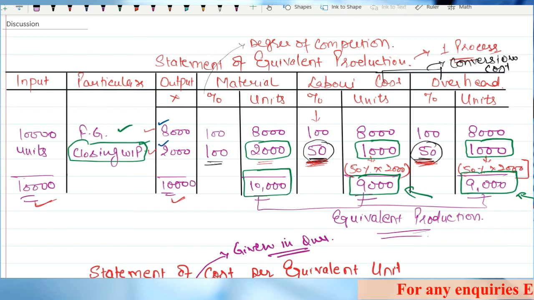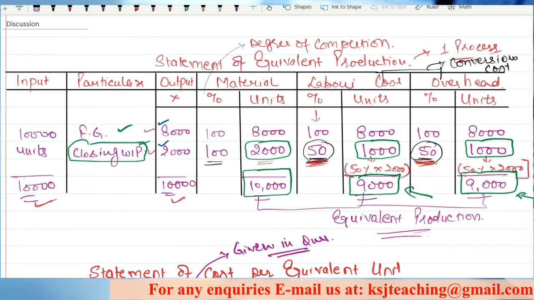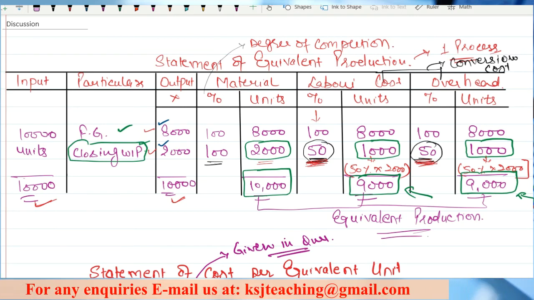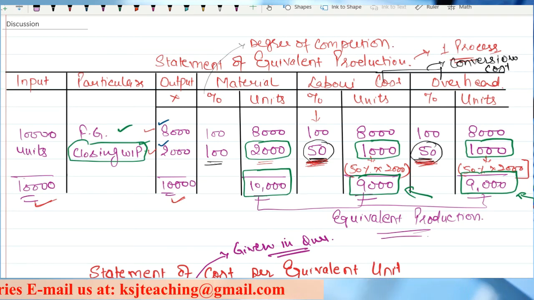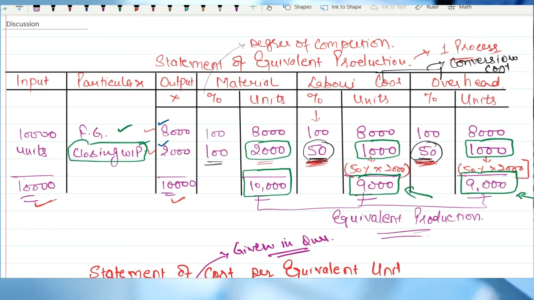Sir, but it is one of the simplest ones, I can say. If you have understood the concept, then it is one of the simplest things to do. If you are able to understand the concept, then this is like a bonus question. This process costing is like a bonus question, sir. You can score 10 out of 10 easily out of it if you do not commit silly mistakes, calculation mistakes.